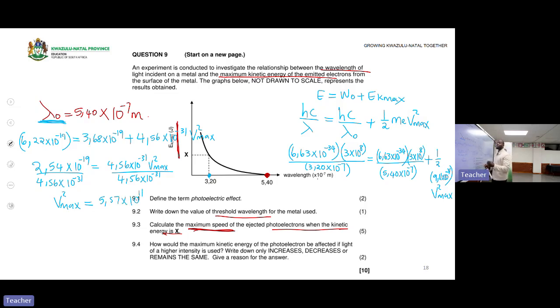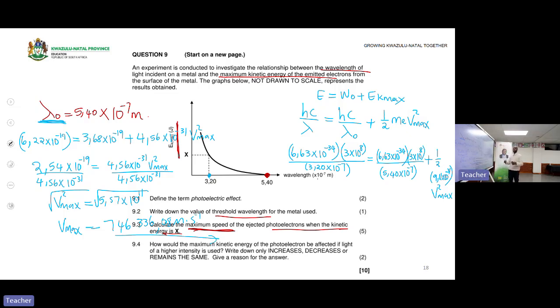Remember, I want speed, not speed squared. So I take the square root, and the maximum speed is 746,333.8 meters per second. Then you get your 5 marks.